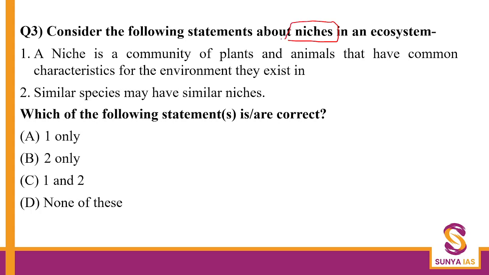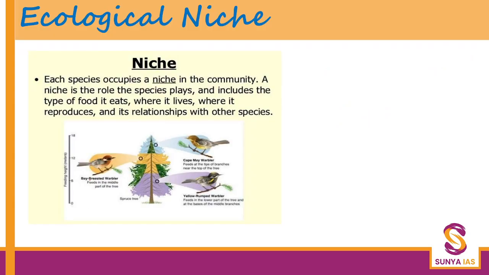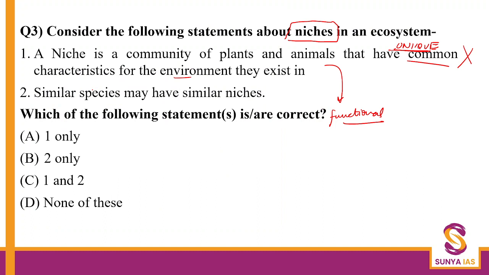Again, we have discussed this in great detail in our lecture. So, a niche is a community of plants and animals which have a common characteristics in which they live in. See, when we discussed niche, I emphasized on the word unique. Okay, the niche is a unique, first of all, functional role of a species in an ecosystem. So it basically means this cannot be common because yes, it is unique. The species is going to perform its specific functions, right? So we are basically talking of the unique functional role, number one.